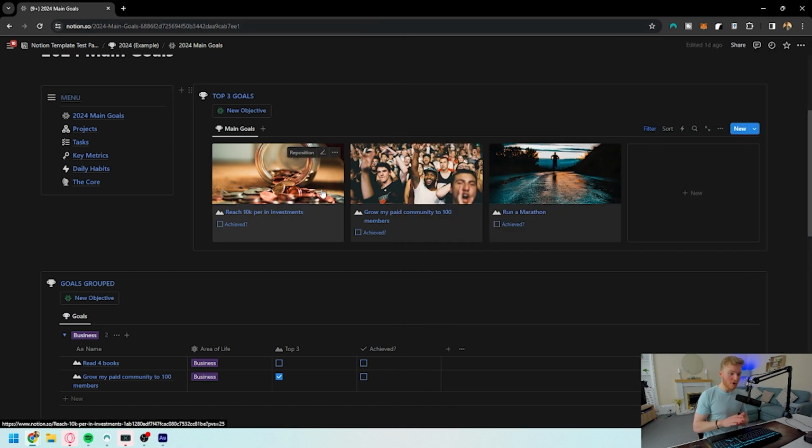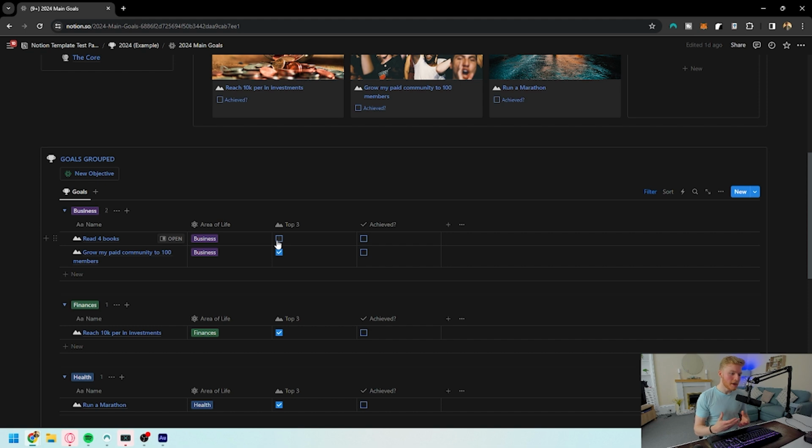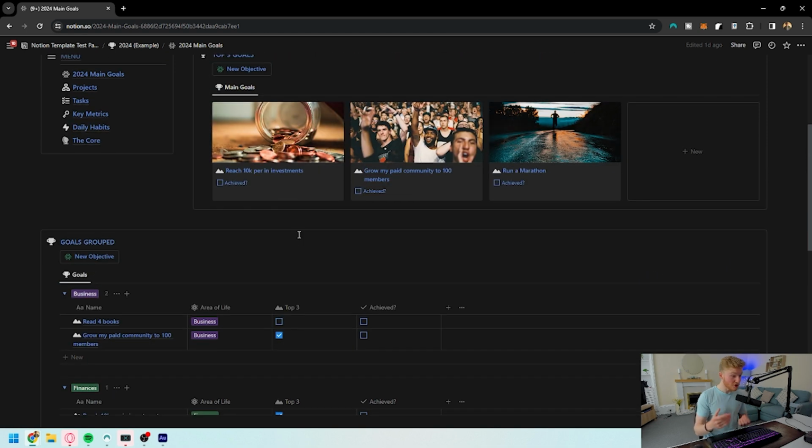Now, the top three at the top are the ones that you want to achieve the most. We don't want all of our main objectives to be main objectives. Some of them do trump others. So choose your top three so that they're always at the front of your mind. And no matter what's going on in that year, if you can fall back on these to be the main ones that you want to achieve and you actually achieve them, it's going to be something that you'll look back on the year and think, you know what? I actually done well with this year.